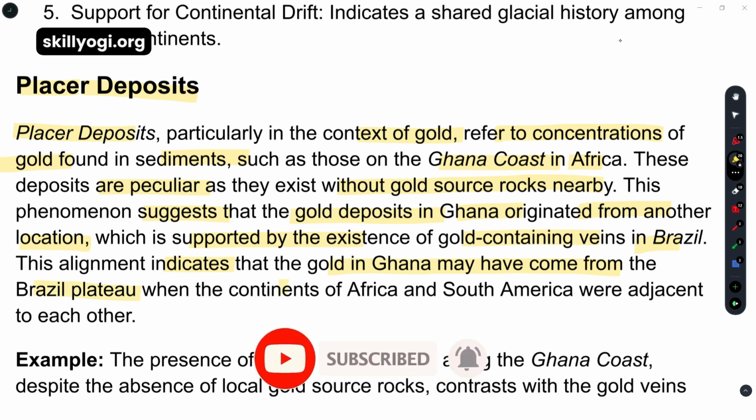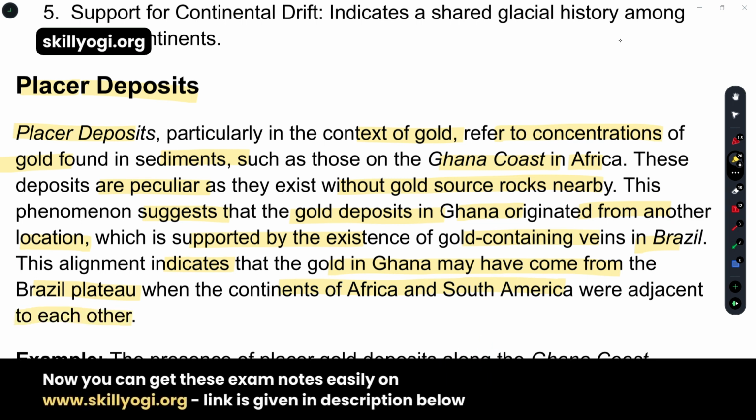So when the continents of Africa and South America were adjacent to each other, that was the primary theory through which we can understand that both continents were merged together, and that's why the Ghana coast gold mining resources are coming from the Brazil plateau.